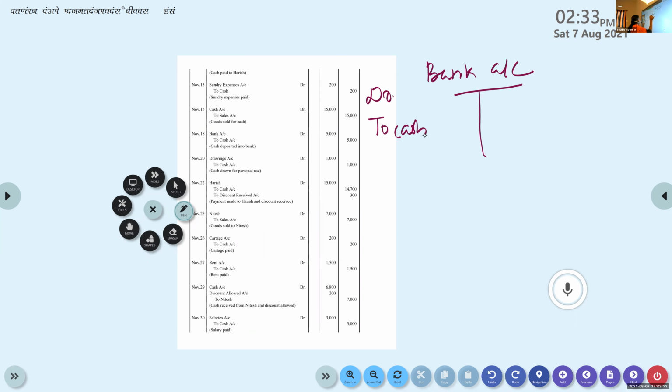Okay. And what is done to cash account? Credit side, by bank. That means cash account is credited. By bank.